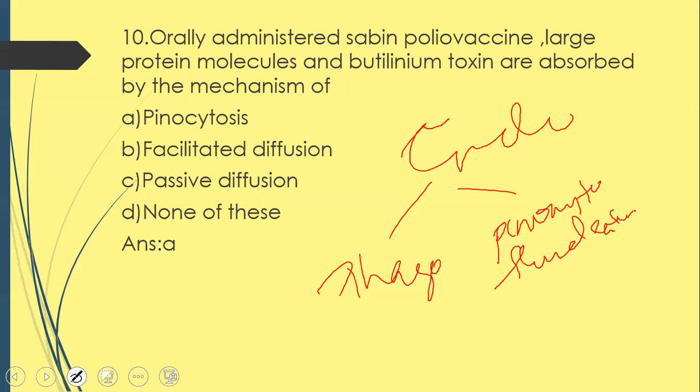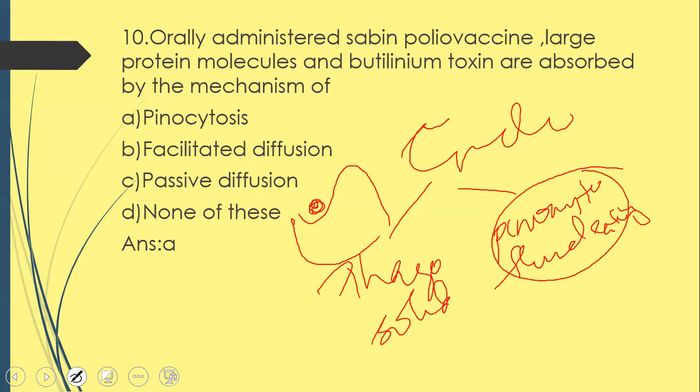Solid particles are engulfed by phagocytosis, while fluids are engulfed by pinocytosis. The orally administered Sabin polio vaccine is in fluid form, so it, along with large proteins and botulinum toxins, is absorbed by the body by the mechanism of pinocytosis.